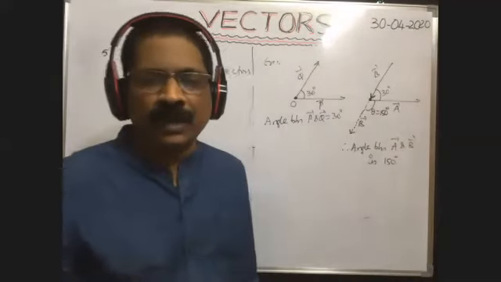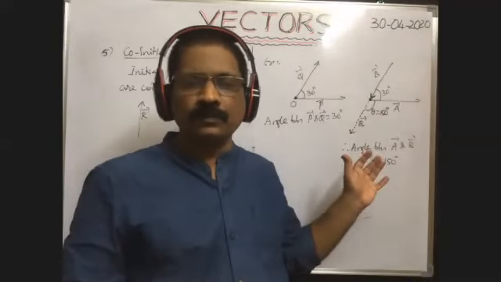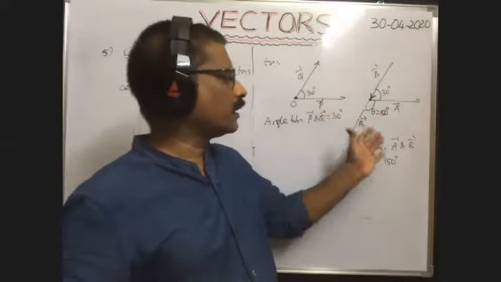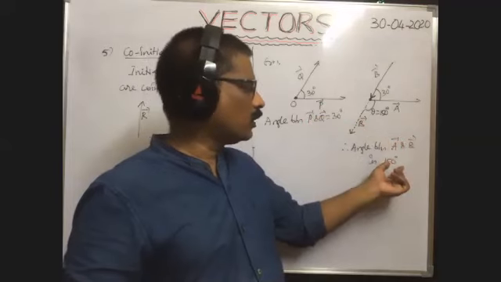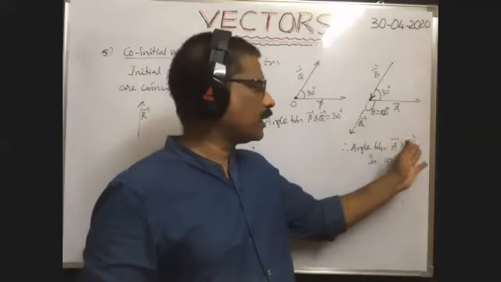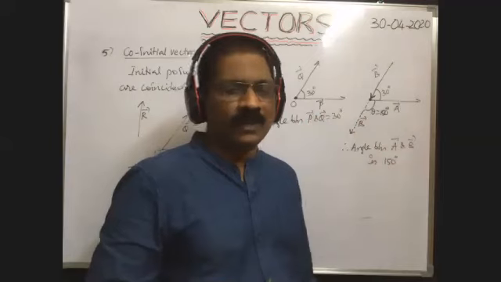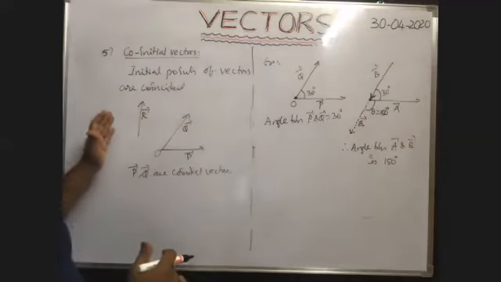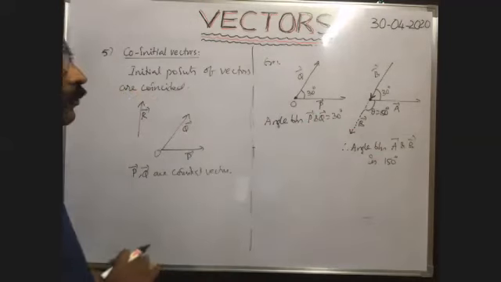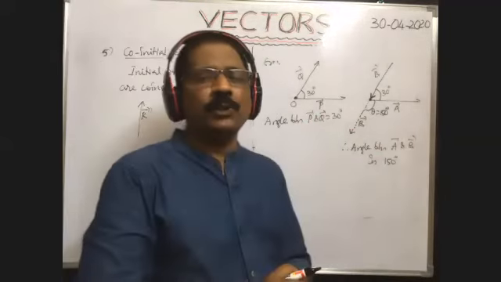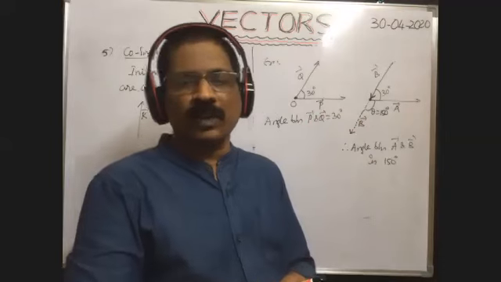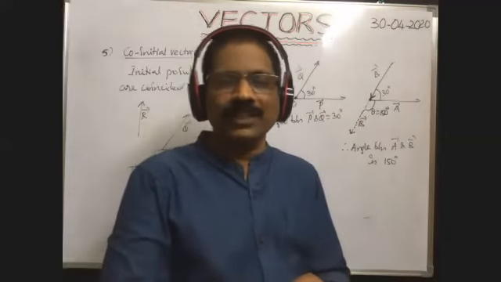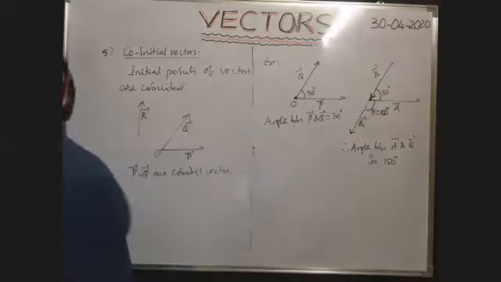In this way, I think you could understand. So the angle between the two vectors A bar and B bar is 150 degrees. In this way, we have to write. Now, in this way we can find the angle between two vectors. For measuring the angle between any two vectors, those vectors must be coinitial vectors. Okay, next.